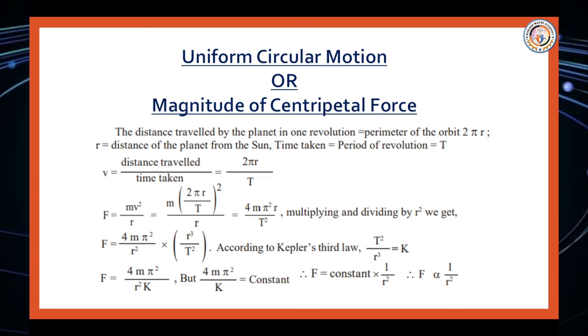F = m v^2 / r = m (2 pi r / T)^2 / r = 4 m pi^2 r / T^2. Multiplying and dividing by r^2, we get F = 4 m pi^2 / r^2 into r^3 / T^2. According to Kepler's third law, T^2 / r^3 is equal to a constant k.